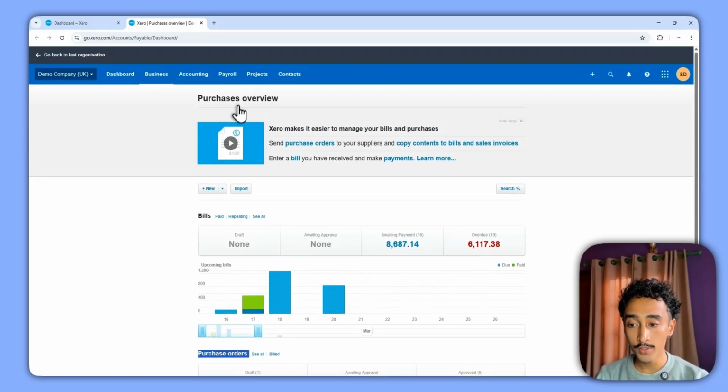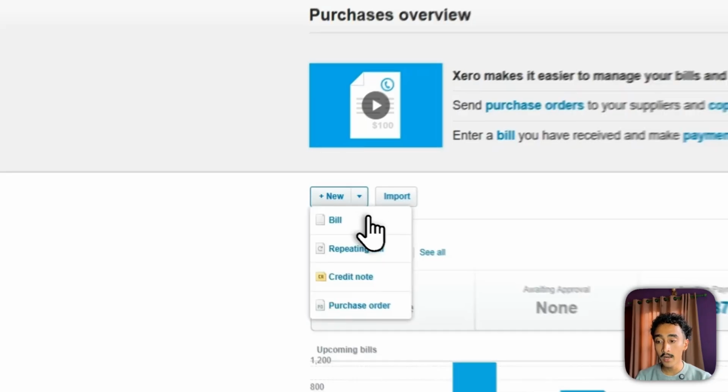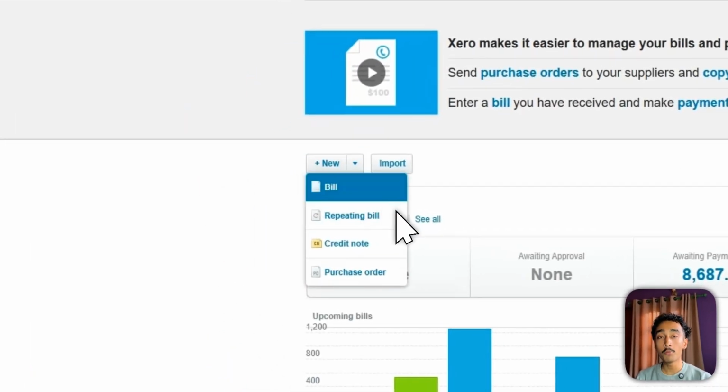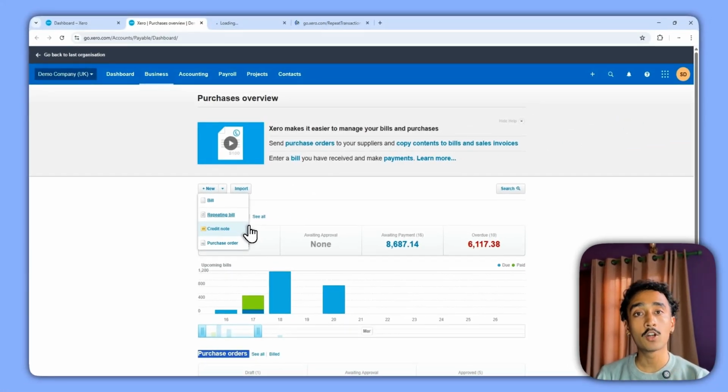And once you hover over to the new tab, this is basically where everything related to purchase invoices will be created in Xero. So if I just go over to the drop down menu here and I press on it, there are 4 major options. So these are the 4 main areas of purchase invoice that can be posted in Xero. So the first thing is bill. This is a normal purchase invoice that can be posted in Xero. A repeating bill. So if you have a bill that comes from your supplier every month.